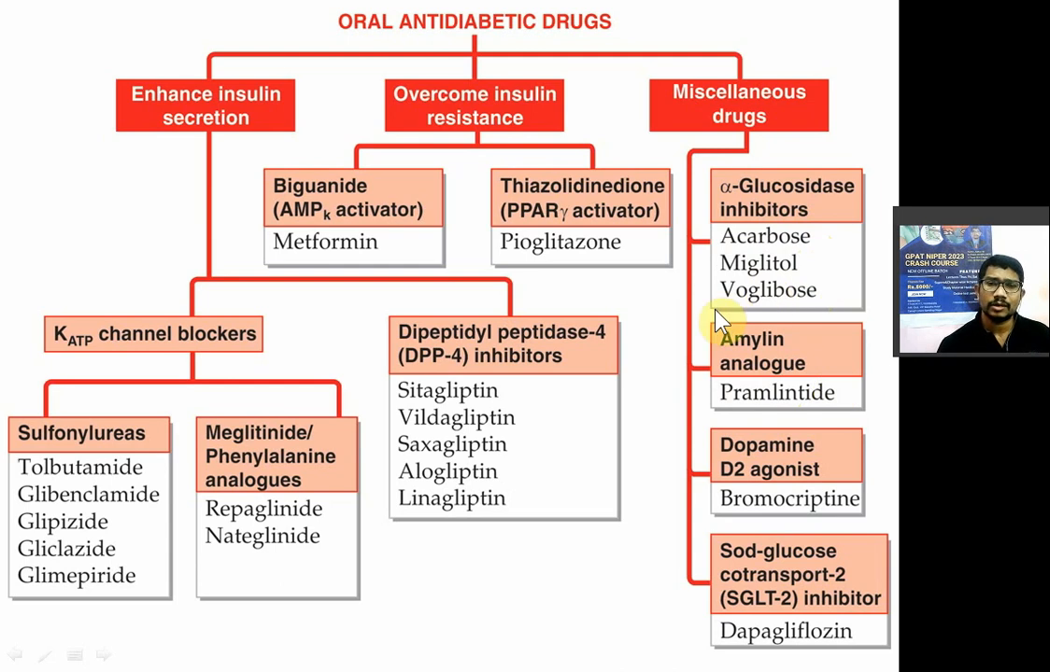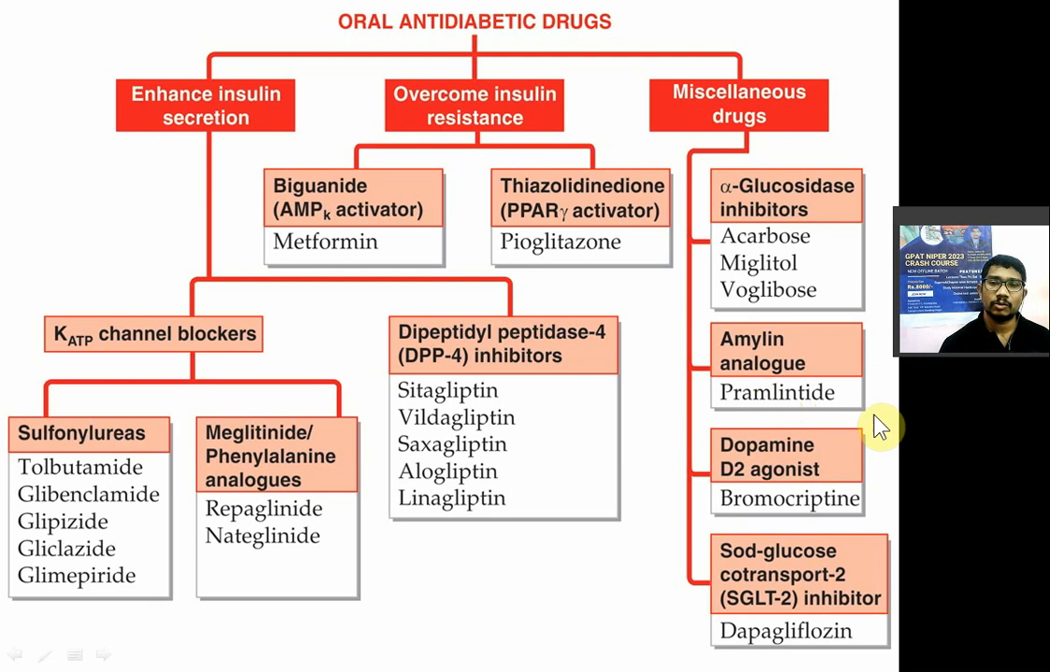Now next is amylin analog. This is a newer class of drug. So amylin क्या है? It is a pancreatic polypeptide. Its analog is used: pramlintide. Pramlintide is an amylin analog. It is the only drug which is approved for type 1 as well as type 2 diabetes mellitus. You have to remember.